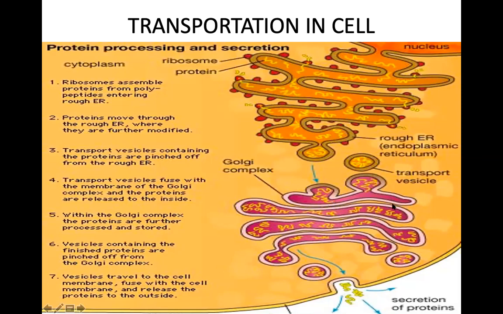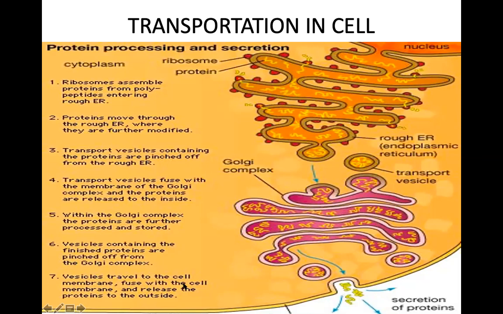The Golgi apparatus will store and send in the same form, or it can even modify those proteins and, according to the need inside the cell, send them again in a vesicle. It will break and they can send to any part of the organelle or even outside the cell. So this is how transportation in the cell takes place.